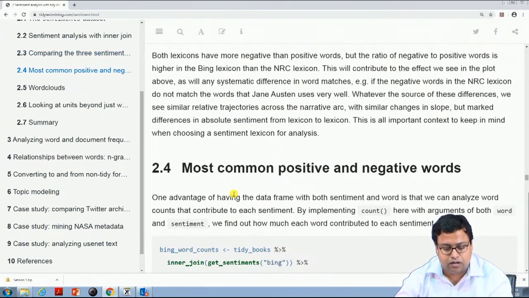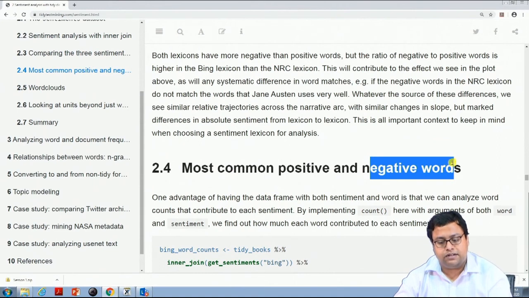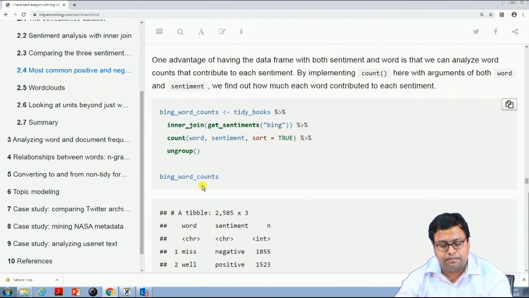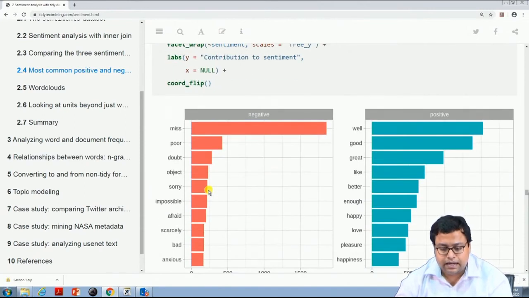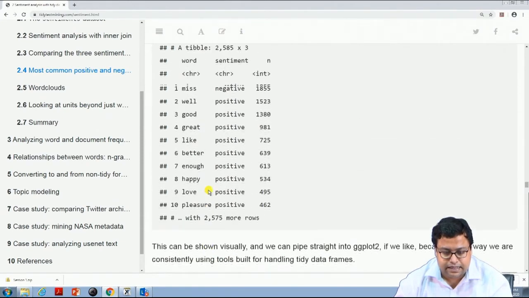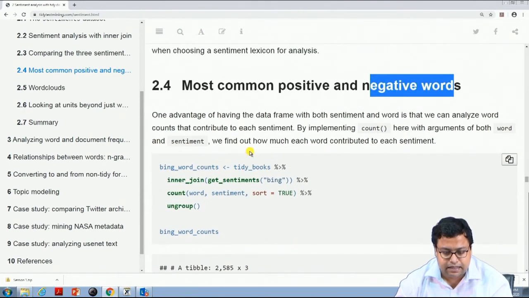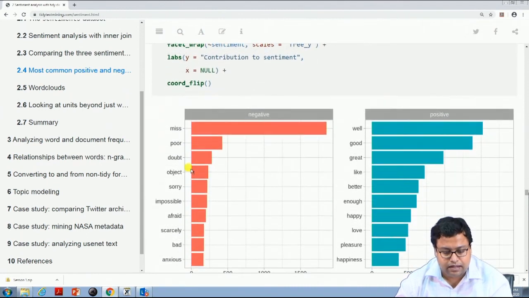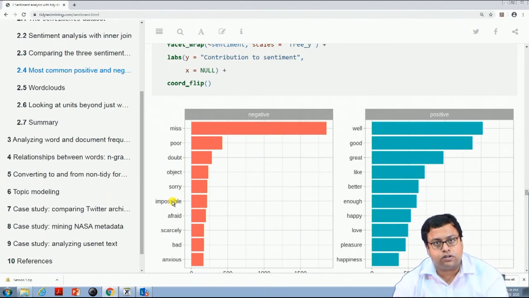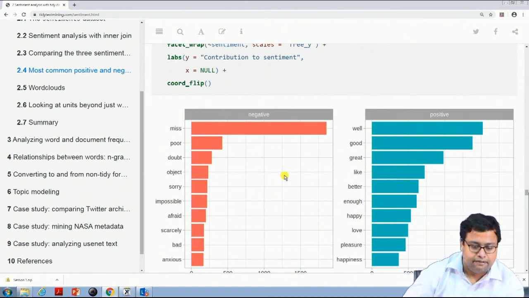Then what can I do? What are the most common positive and negative words? Using Bing, they found out the most common words in this data set. They found that miss, poor, doubt, afraid, impossible, sorry are the most common negative words, and well, good, great, better, enough, happy are the most common positive words.